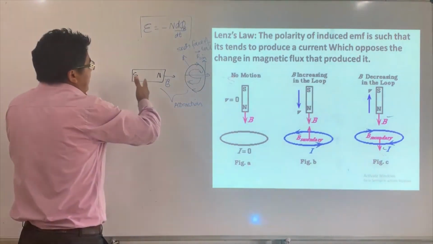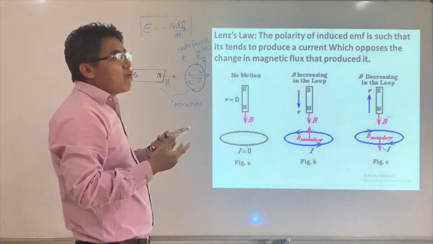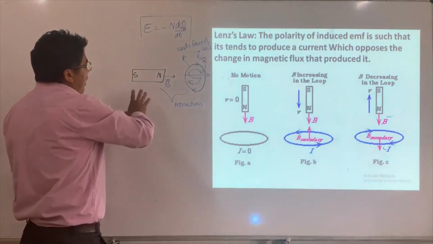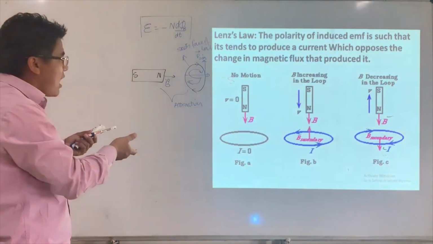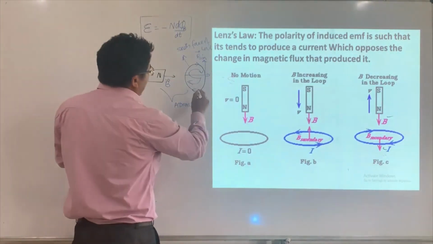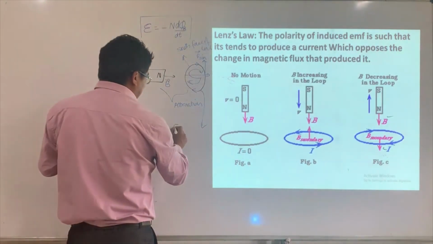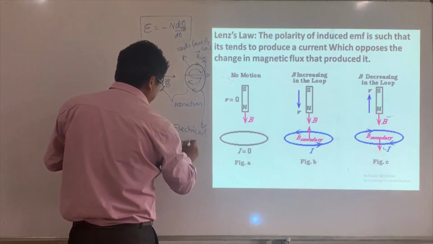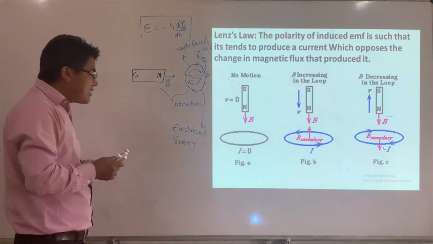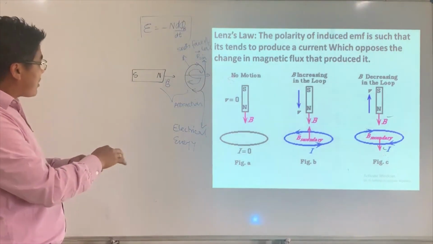That means there will be attraction without doing any work. You don't see any work being done on the magnet. However, electrical energy is produced without doing any work.